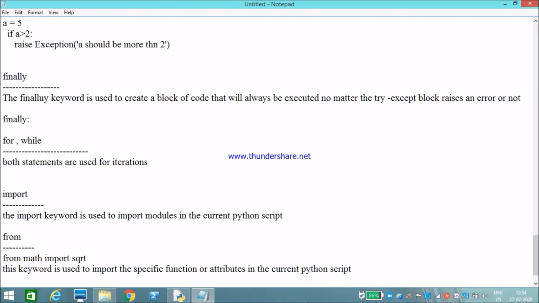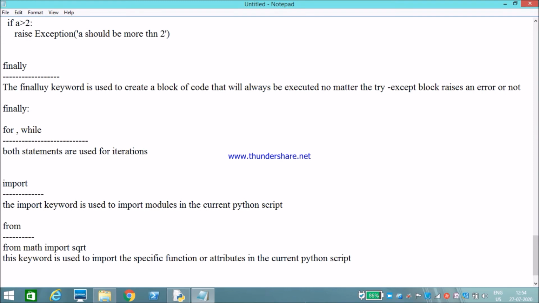Like the above example I showed: from math I need to import only sqrt, like this. This keyword will be useful. Okay, we will discuss more in the modules chapter.